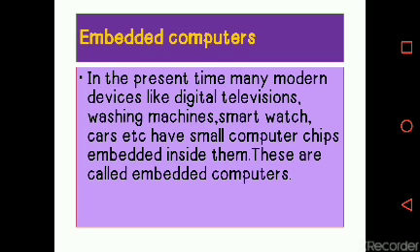Automatic washing machines, refrigerators, cars and digital televisions use computer technology. A small computer chip is fixed inside these devices, so they are known as embedded computers.